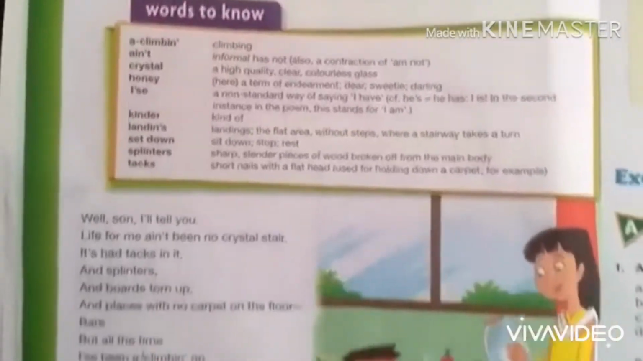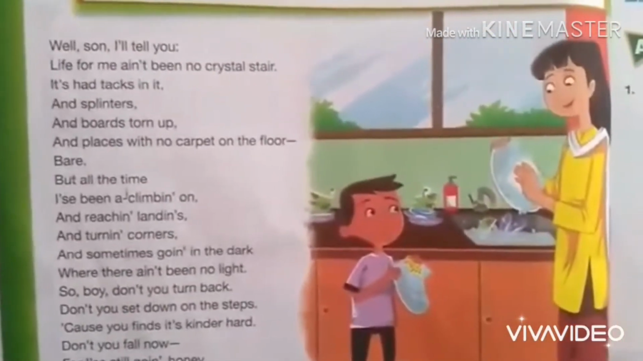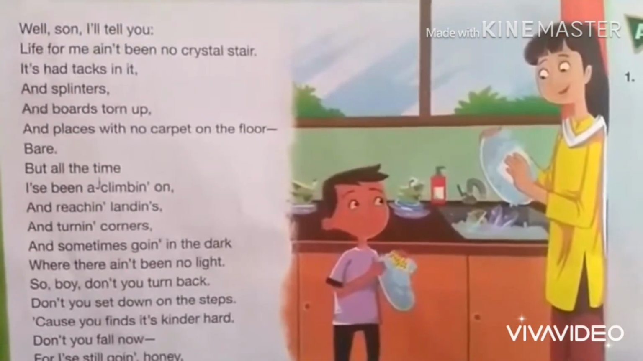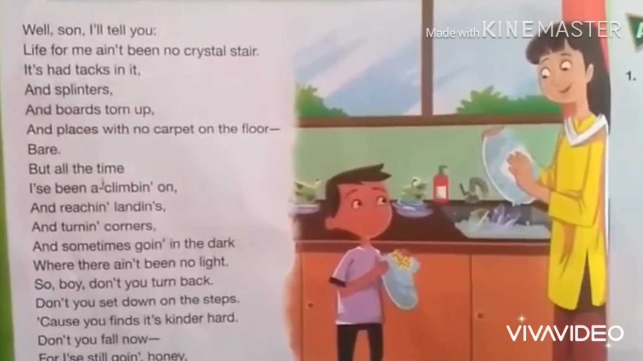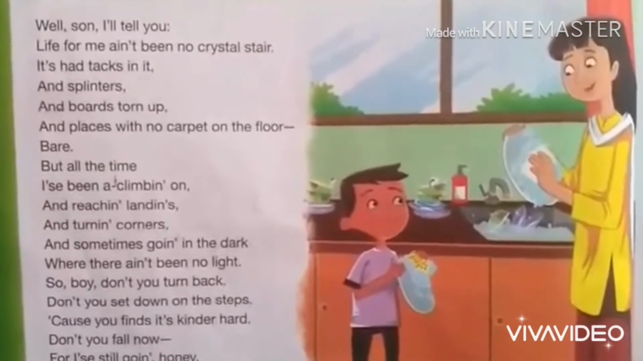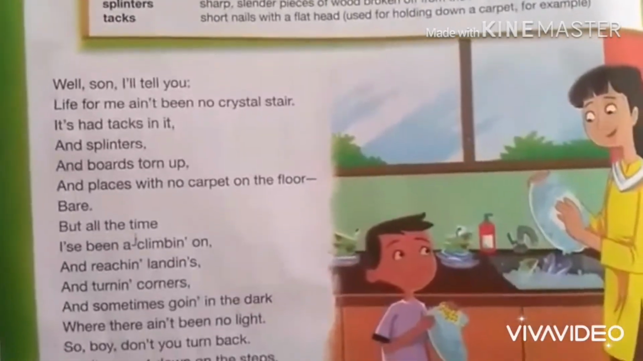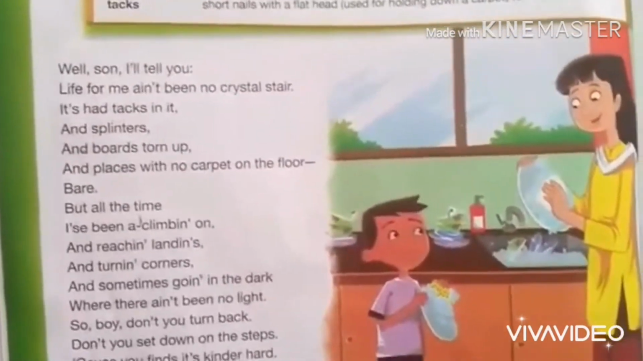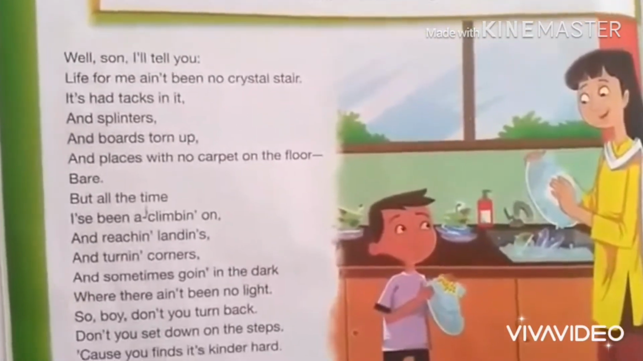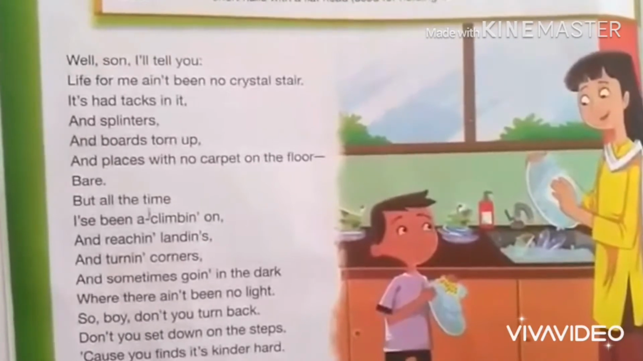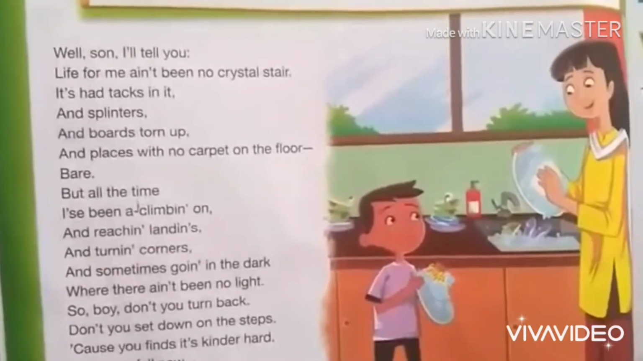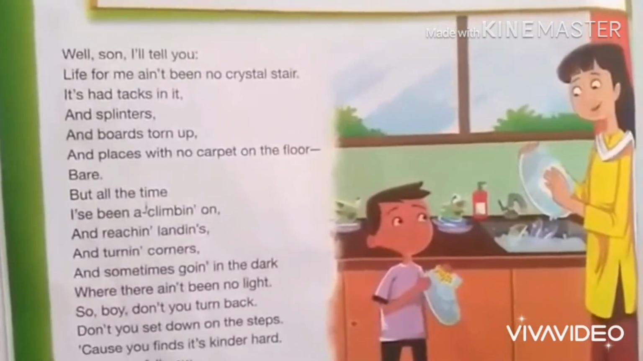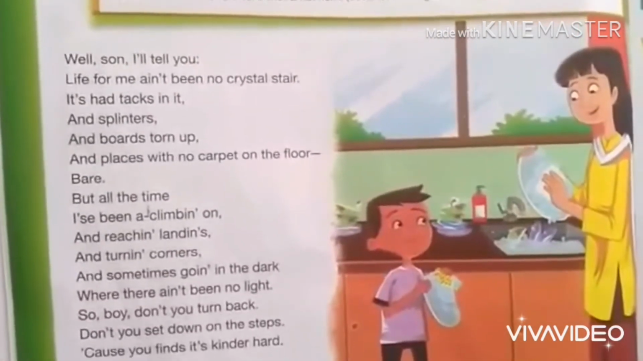Now we move to the central idea of the poem. Here we can see in this picture, the son is talking to his mother and asking some questions from her, and helping her in the kitchen. This child is asking his mother what kind of life he may have in the future. She is describing some examples, like a staircase and other difficulties. So this is the central idea of this poem.